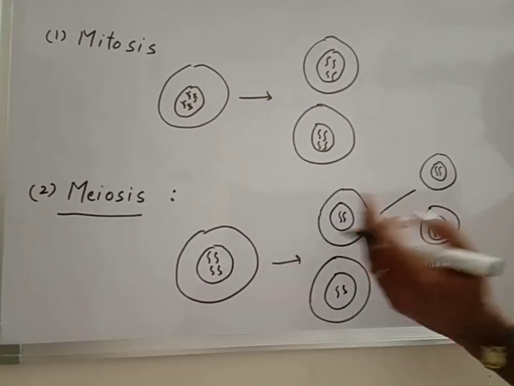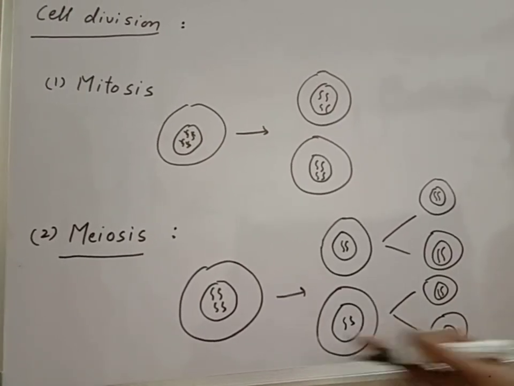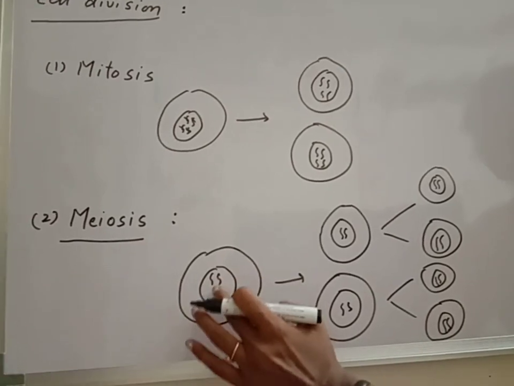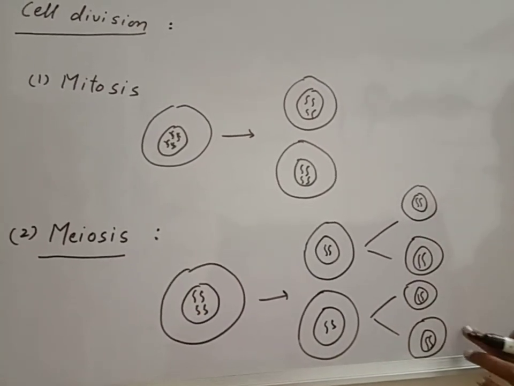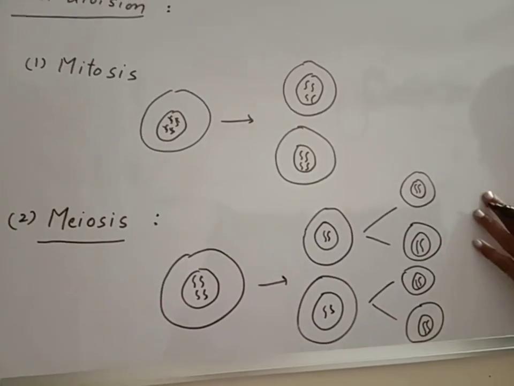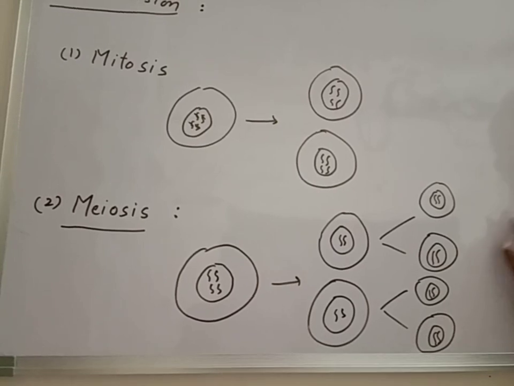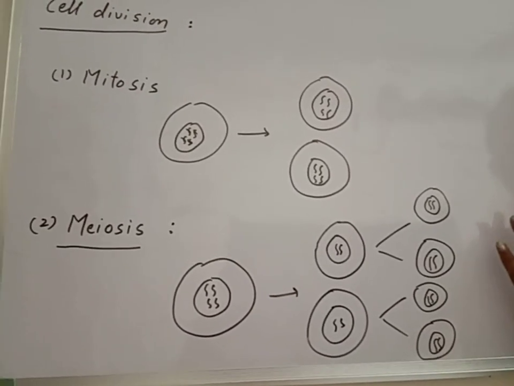Then they again divide and we get 4 daughter cells with half the number of chromosomes. That means the mother cell has 4 chromosomes, but the daughter cells have half the number of chromosomes. These are found in the gametes, in the reproductive organs of human beings, animals and all.